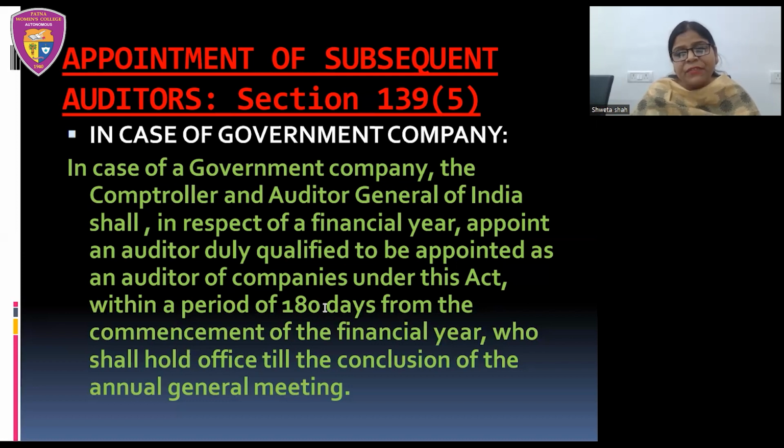So in the example what we have taken, suppose the financial year is commencing on 1st April 2022, so in that case the auditor shall be appointed within 180 days, that is within 6 months. So that is coming around what? 30th September 2022. उस समय तक ऑडिटर यानी सब्सिक्वेंट ऑडिटर का अपॉइंटमेंट हो जाना चाहिए.